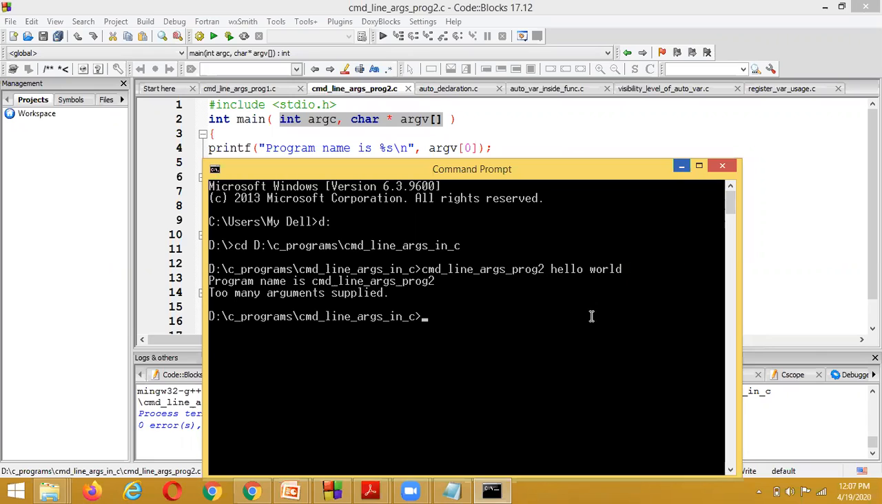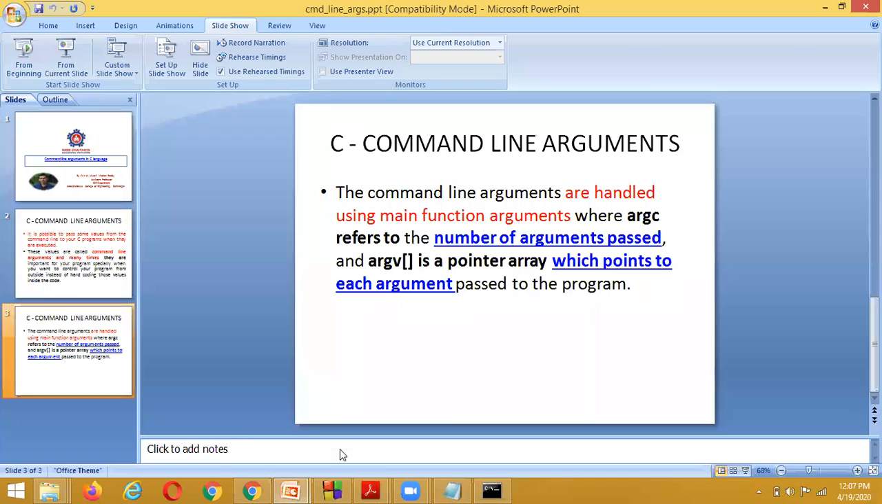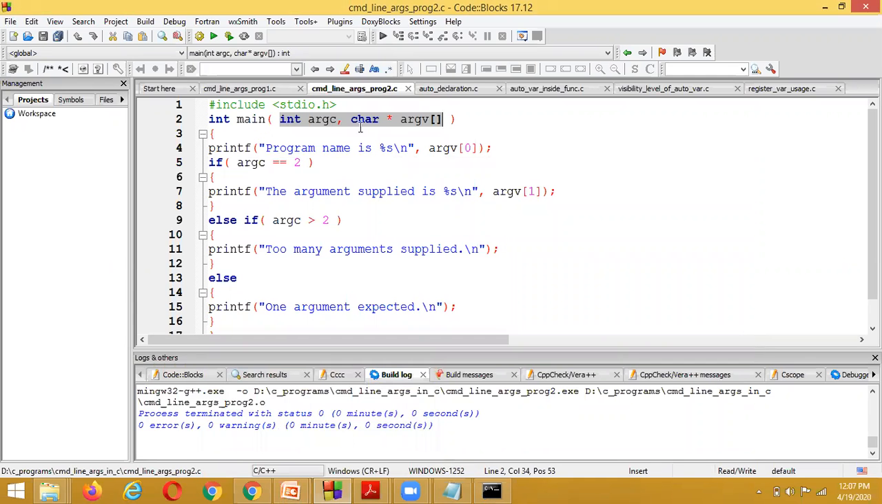For this, what is the important thing you need to remember? You need to remember what is meant by argc and what is meant by argv, and these 2 variables we pass to the main function itself. This is the scenario which explains command line arguments.